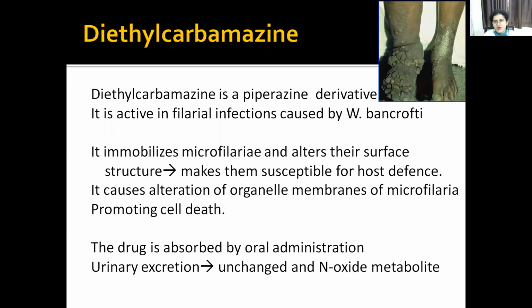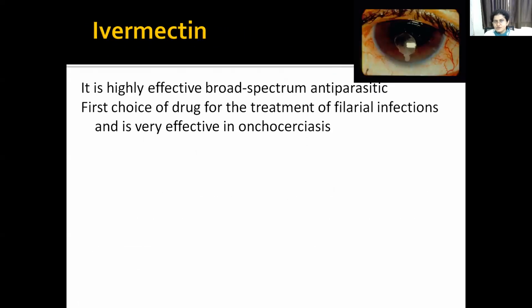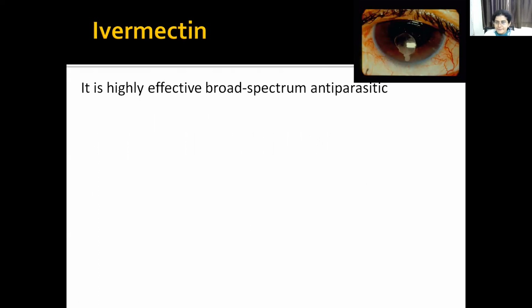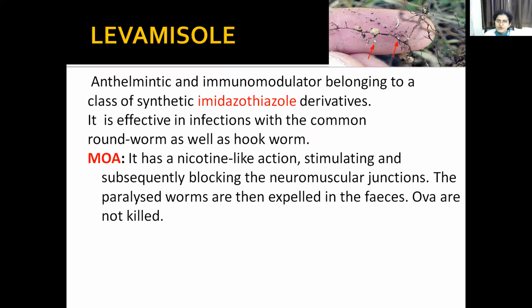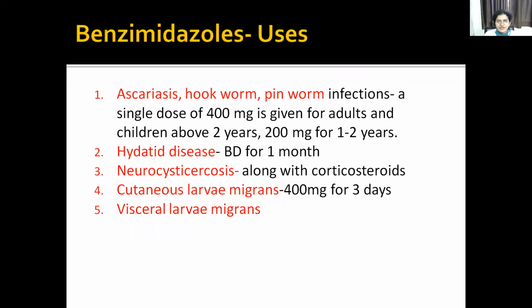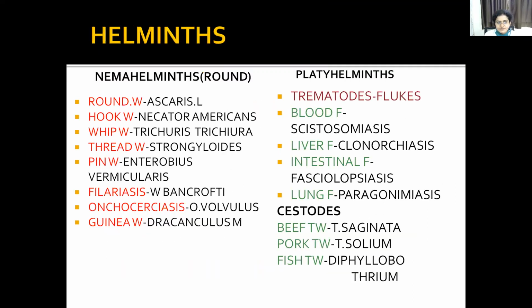See, remembering all these multiple mechanisms will be difficult for you. So first the main drug you remember, that is your albendazole, and against which worms it can be given. As I already told you, first you know what are the roundworms? That is Nemathelminths. Okay, roundworm, hookworm, whipworm, pinworm. These are all the worm infections. And your platyhelminthes are the trematodes. That is fluke infections. That can be blood fluke, liver fluke, intestinal fluke, and lung fluke.